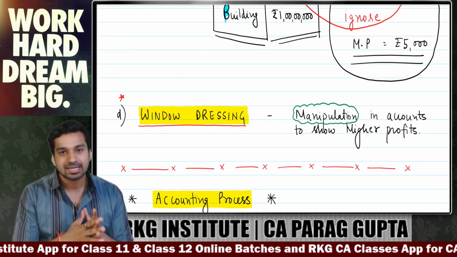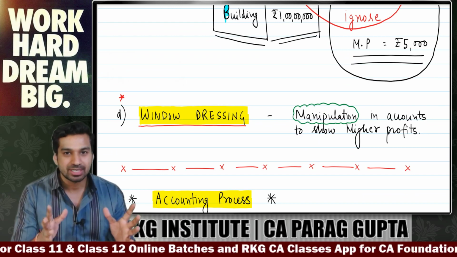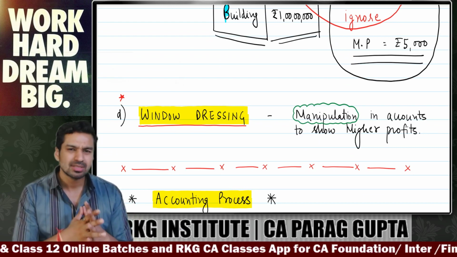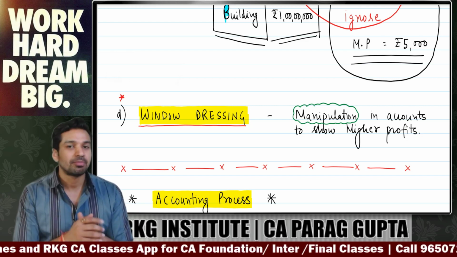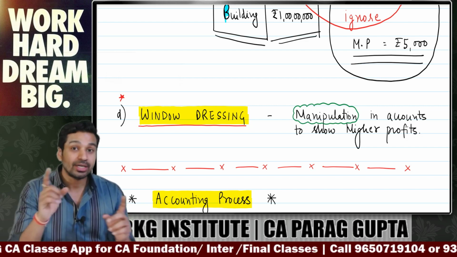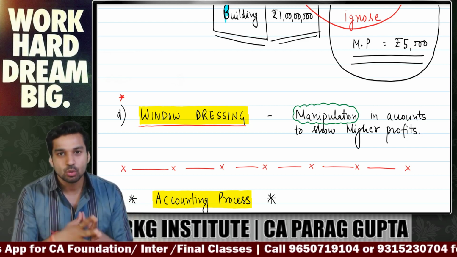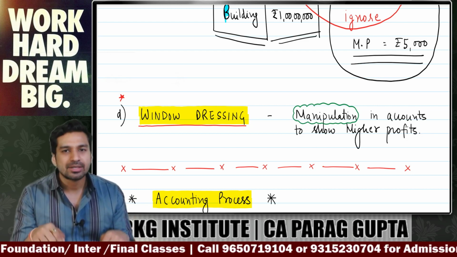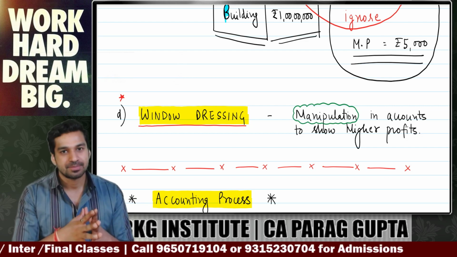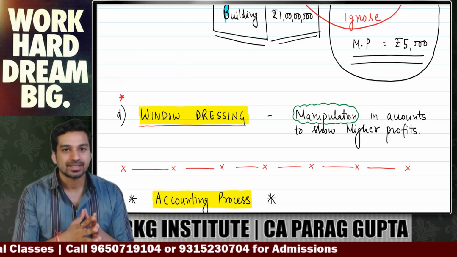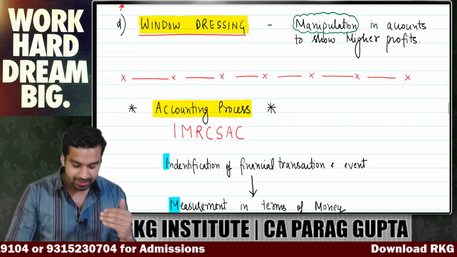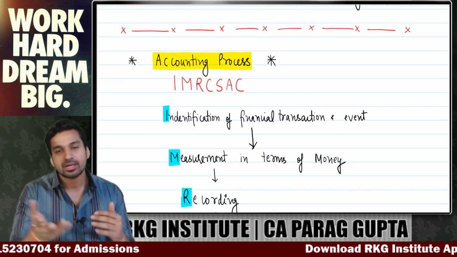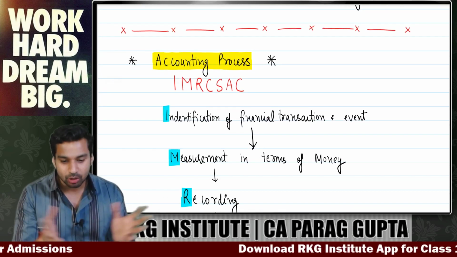Okay, let's revise the accounting process. You must be wondering, accounting process? Yes. What is accounting process? That the definition part which we have broken down into that code. What was the code? Kindly comment that code in the comment section. Let me know that you are studying. So the accounting process code was IMRCSAC, and this code is your accounting process only.